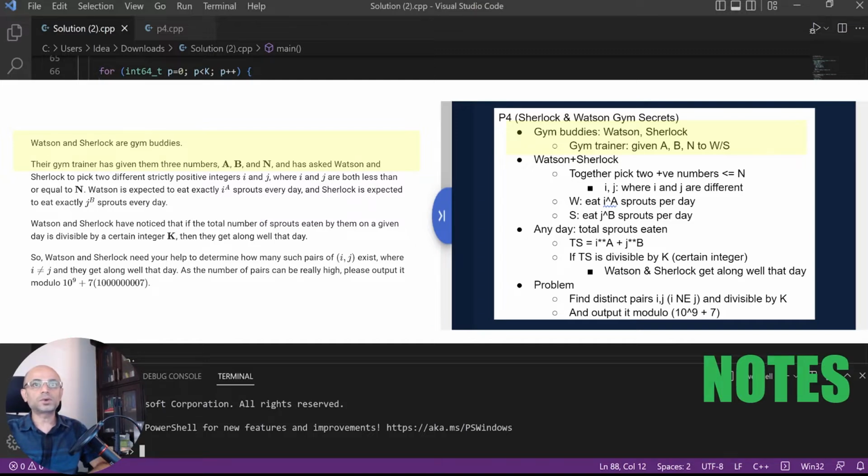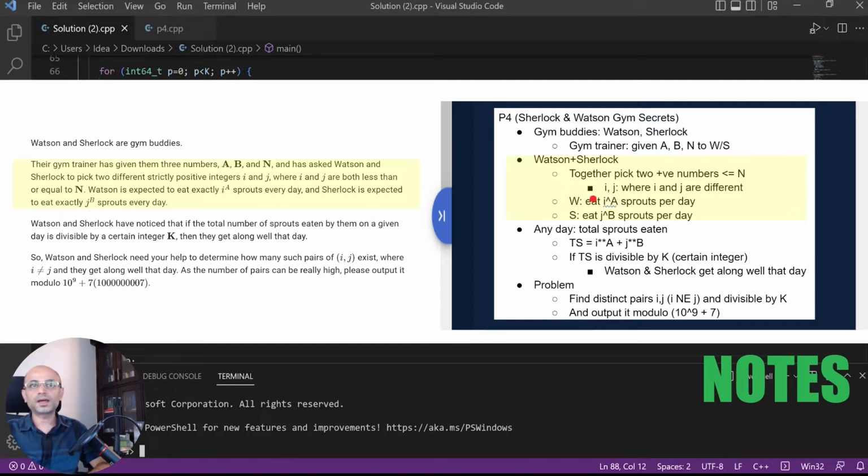The problem talks about gym buddies Watson and Sherlock, and there is a gym trainer who will give three numbers A, B, and N to Watson and Sherlock. After getting these numbers, Watson and Sherlock will pick two positive integers which are less than N, which is given by the gym trainer. Let's say these numbers are I picked by Watson and J picked by Sherlock. And the condition is I and J should be different.